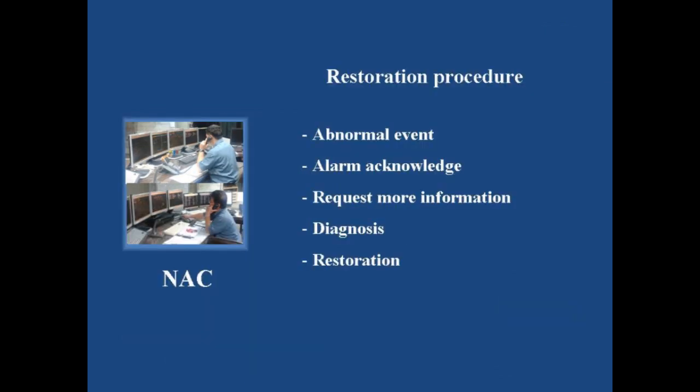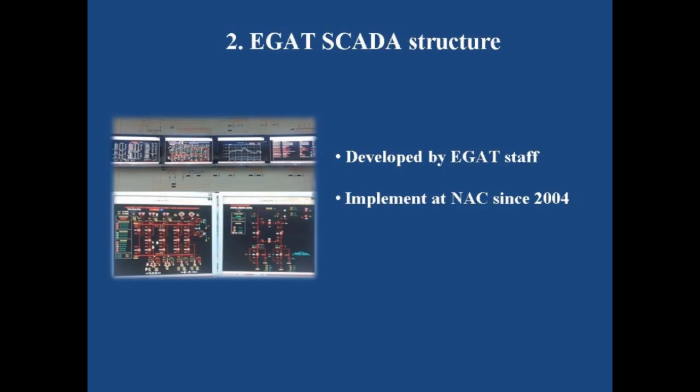When the power system equipment is in an abnormal state, I will acknowledge the event from the alarm of the SCADA system. Then I have to request more information from the substation operator to get the event detail. After that I have to diagnose the event. And then I have to restore the system to the normal state as fast as I can. Let's move on to the next topic.